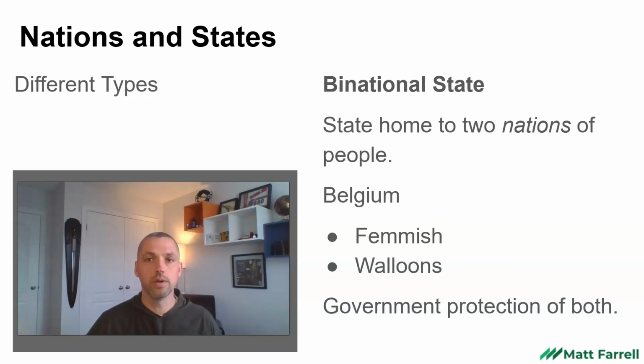Now there's also the idea of a binational state, where there can be two nations living within a political boundary. For example, Belgium would be an example of a binational state. There is a Dutch-speaking component of the population and a French-speaking component of the population. Government works to protect both nationalities, both identities. In fact, there's a consociational power sharing agreement that ensures both groups are represented in the national government.